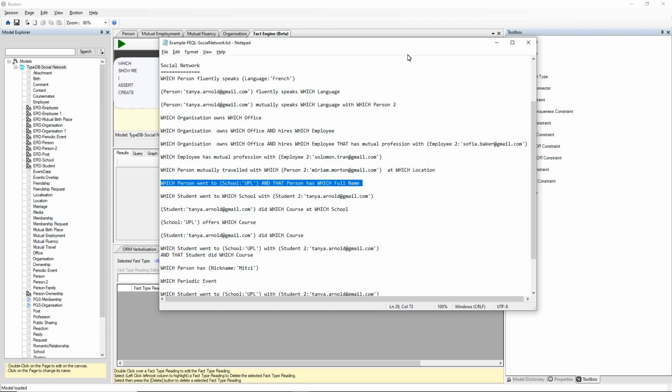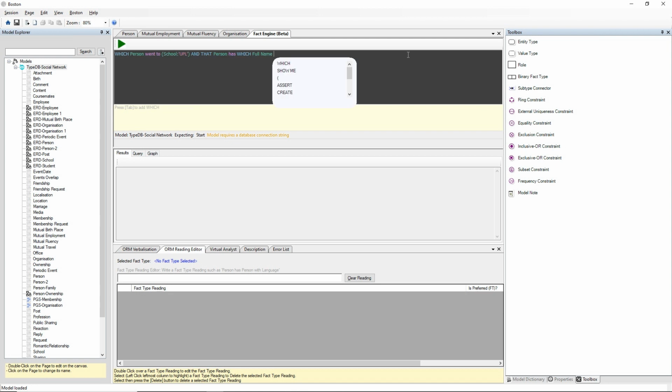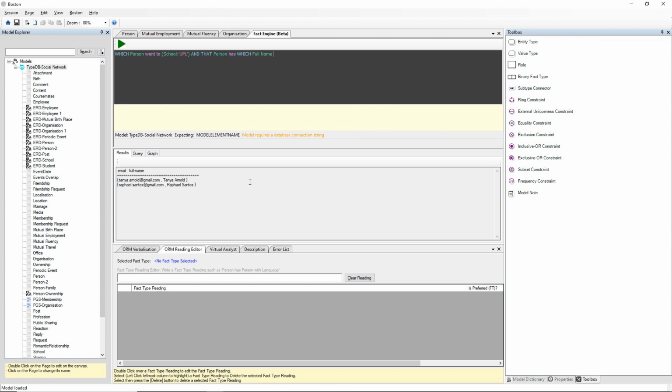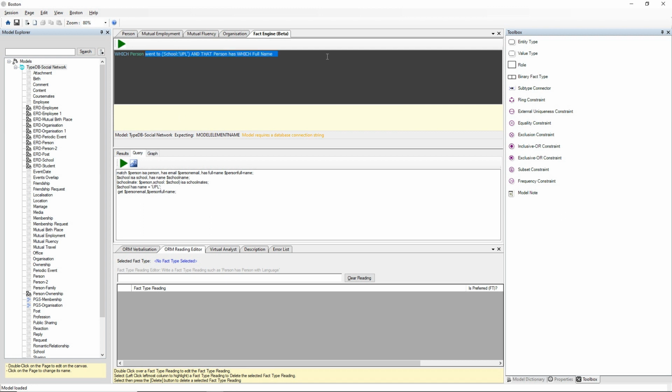Which person went to school UPL and that person has which full name? Now it's returning these results. So Tanya Arnold and Rafael Santos went to the school UPL, and here's the TypeQL query behind that. So I'm not going to read that out. So the idea of FactEngine is that you don't have to type out all the TypeQL. You just need to type the question in natural language.